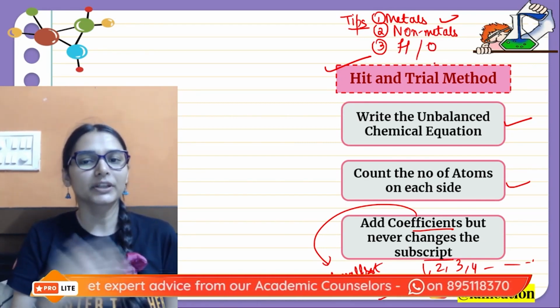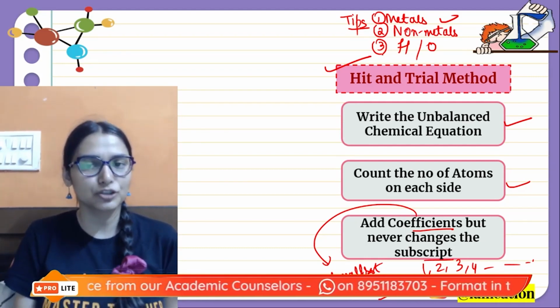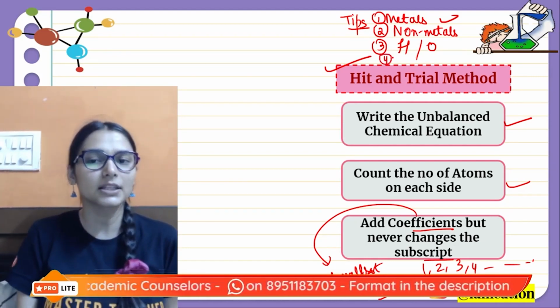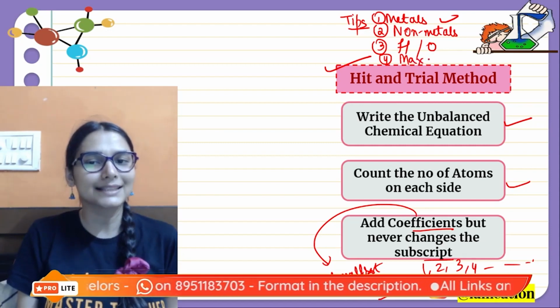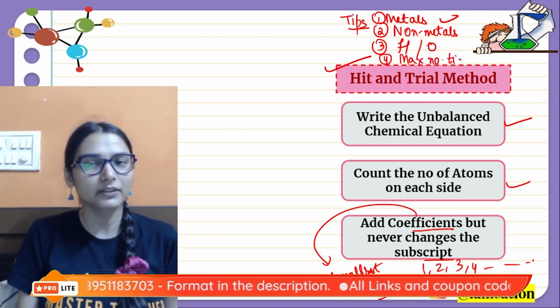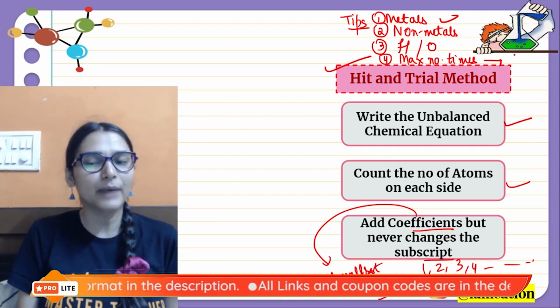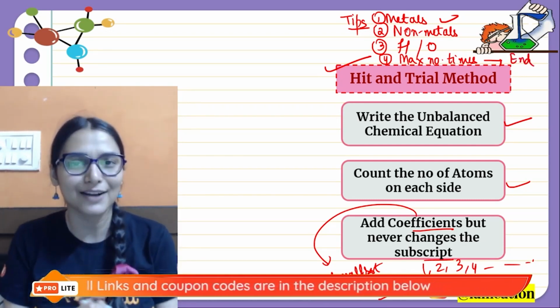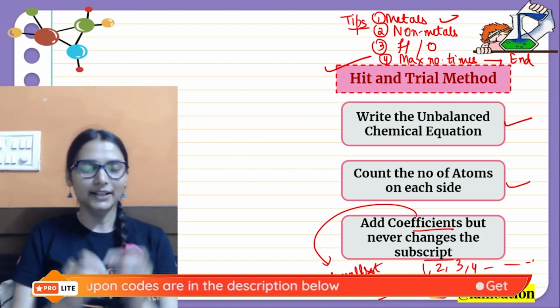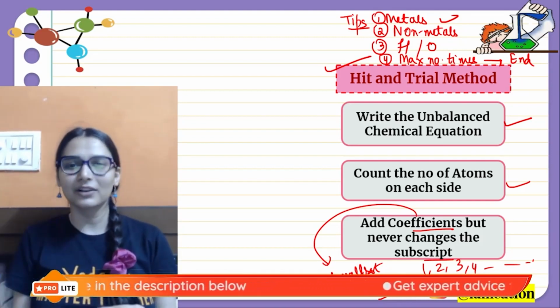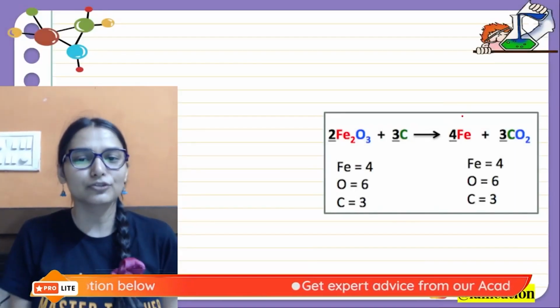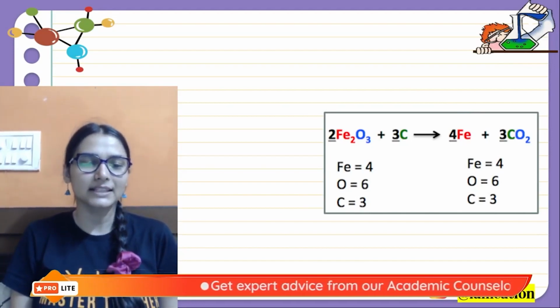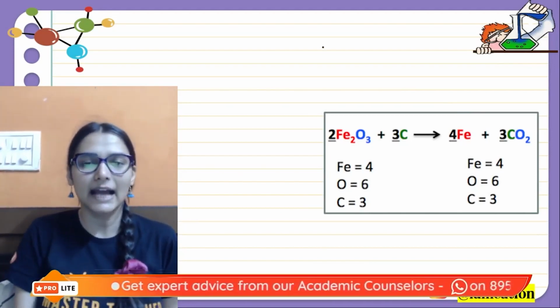Why? Because they appear a large number of times in the equation. So remember, any element which appears the maximum number of times in the equation should be balanced in the end. Otherwise it will keep on disturbing your reaction. So you're like, okay, you are coming a lot of times, I will always balance you in the end. So try to balance this equation. Do the one which I had given you before.